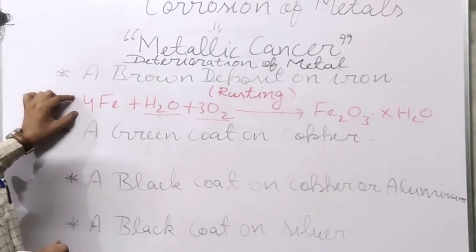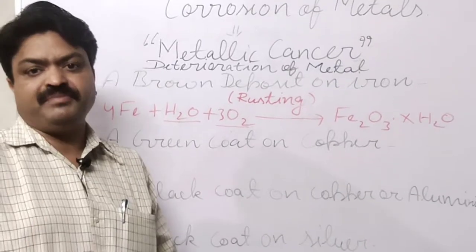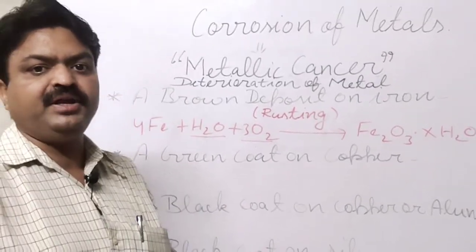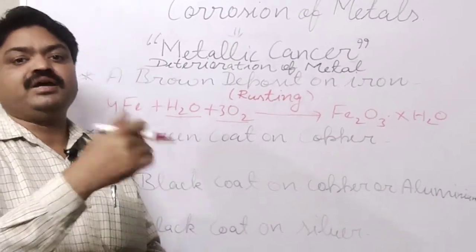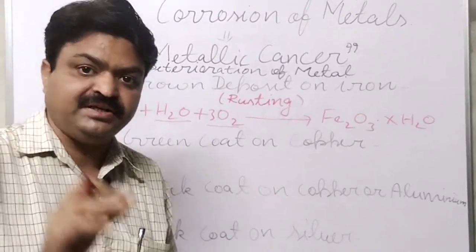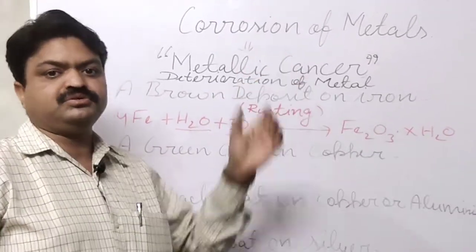This process can be prevented with the help of different methods, like painting, oiling, greasing, alloying or galvanization. We can stop rusting, or we can stop corrosion.